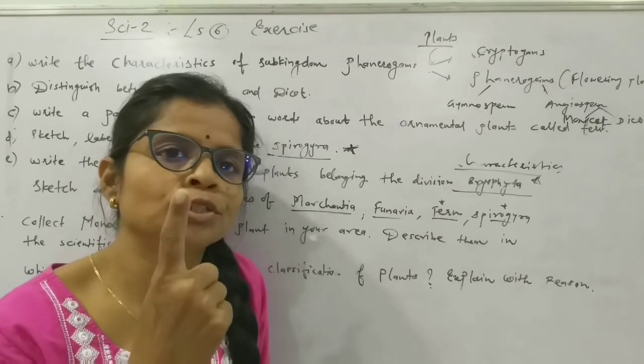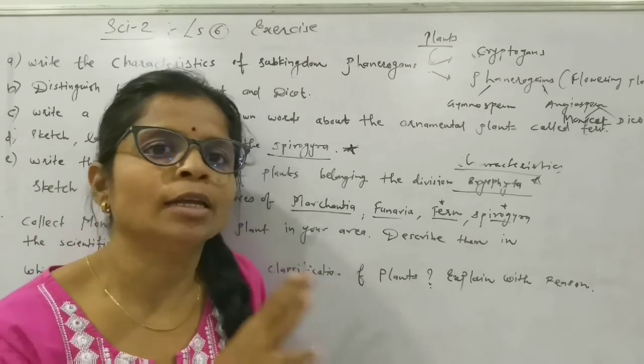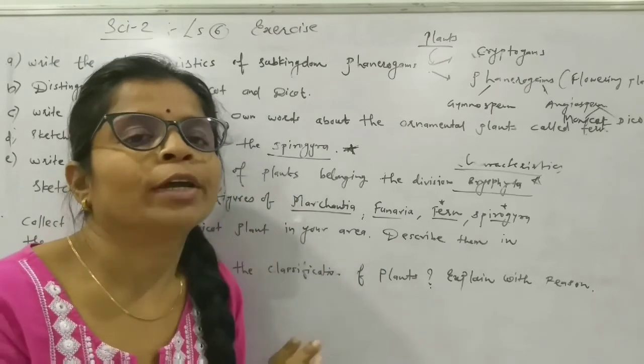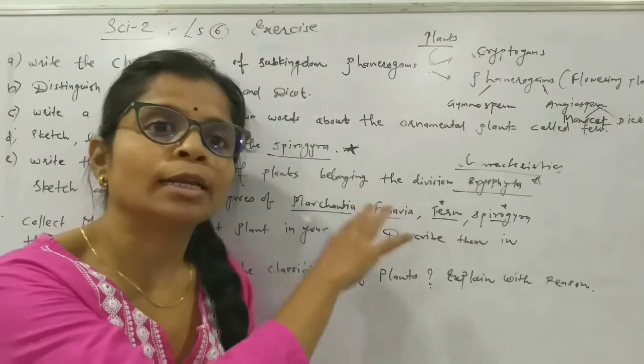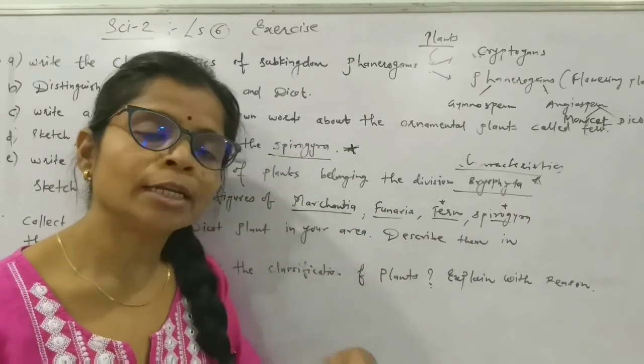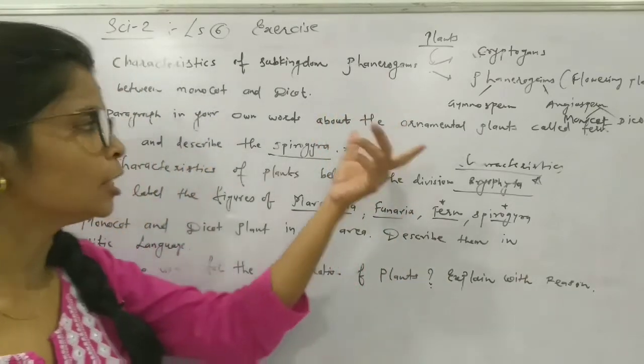Conducting tissues for transporting food and water are there. So this is about the division Pteridophyta. We have to learn or write the points with the help of that division. Regarding sexual and asexual reproduction also we have to mention in this question.